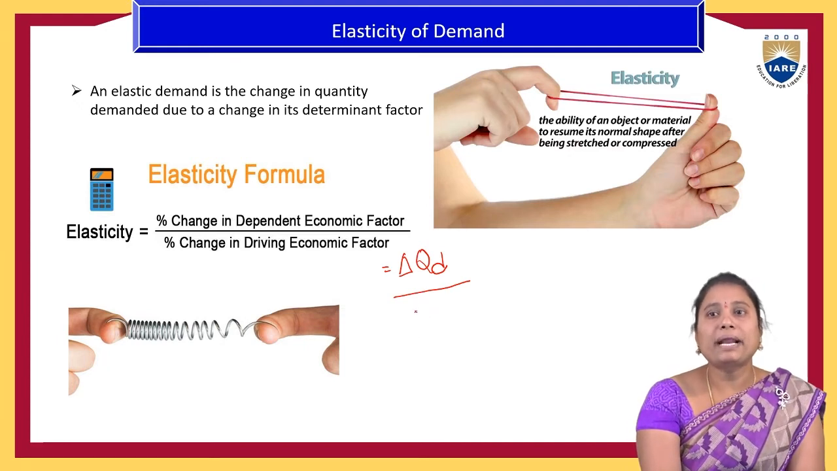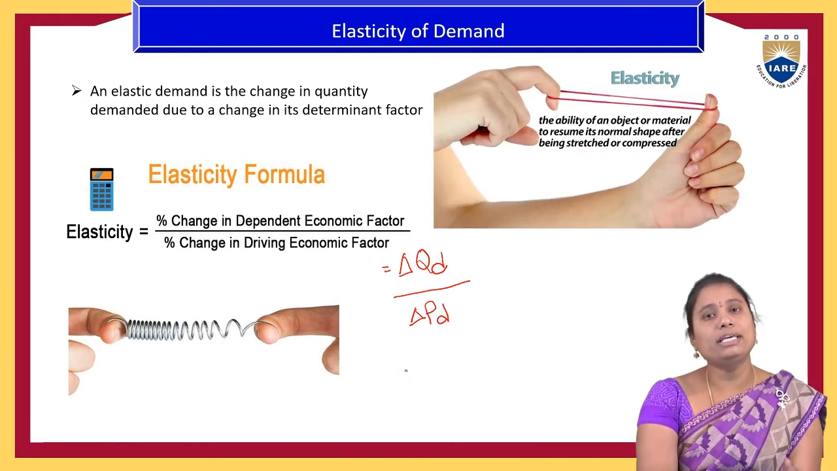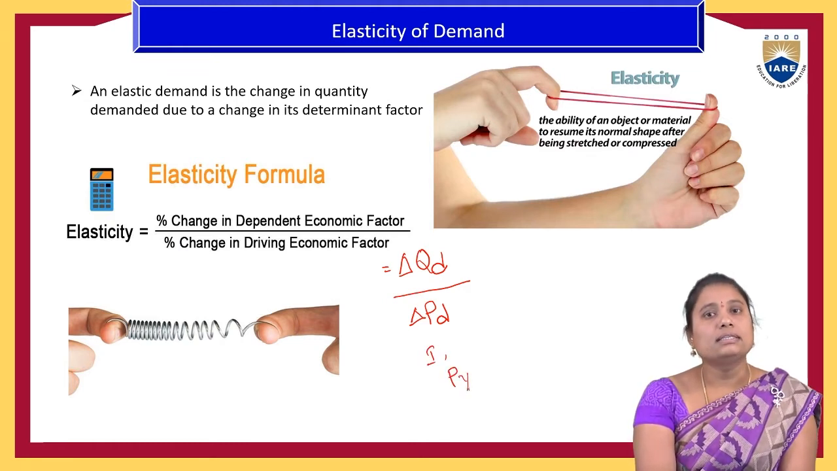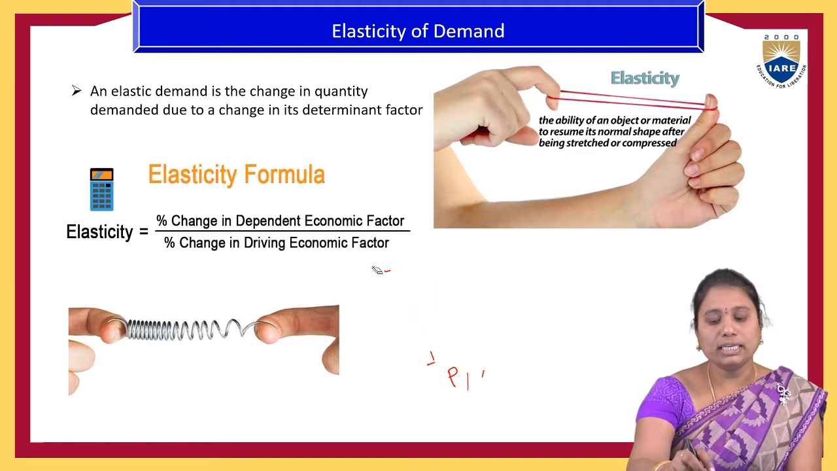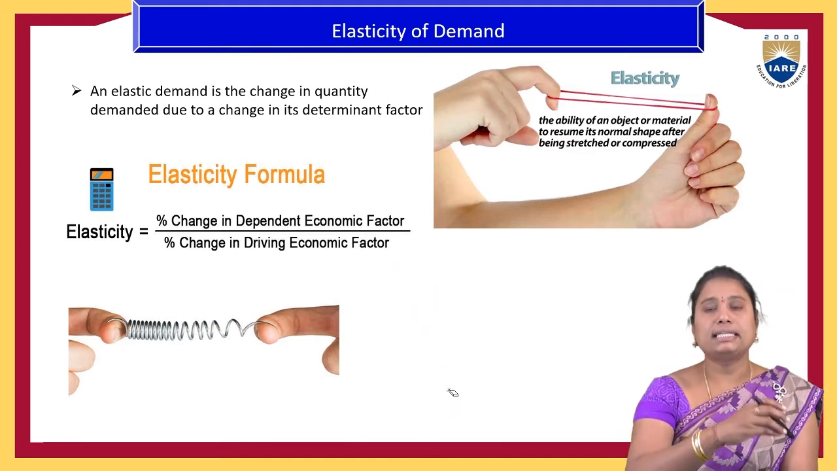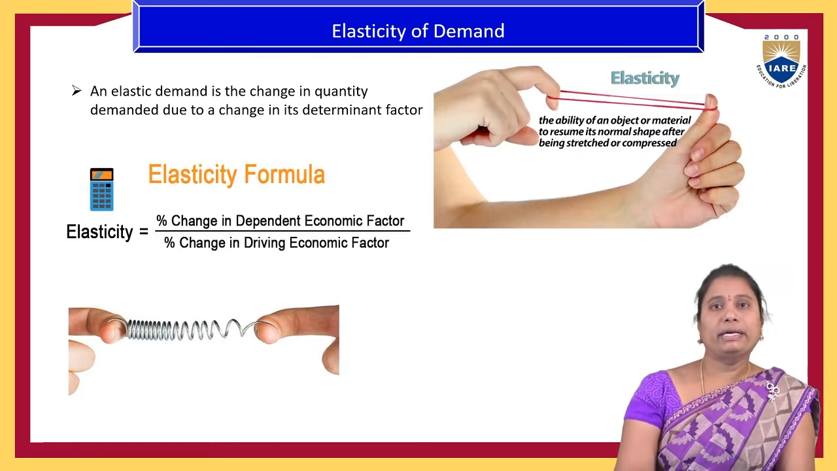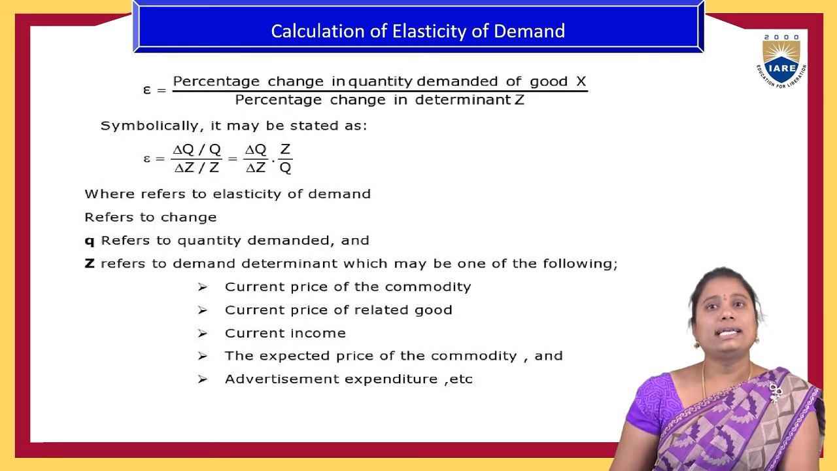Price is one of the driving economic factors of demand. Income is another driving factor, and so are the prices of other products. All these have an impact on the demand of a product, and their impact on the quantity demanded of a product is called the elasticity of demand.